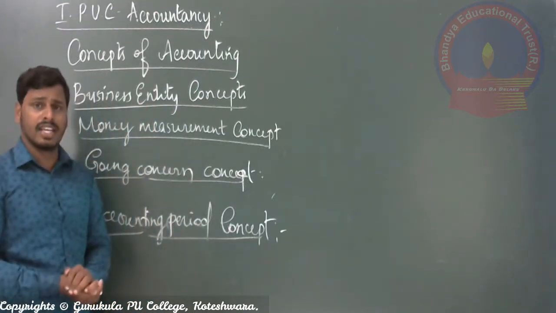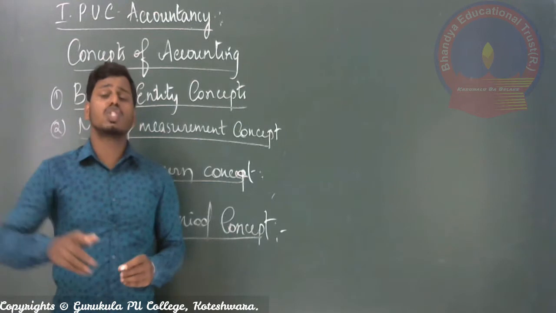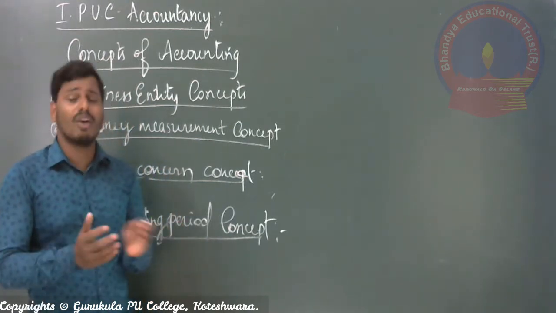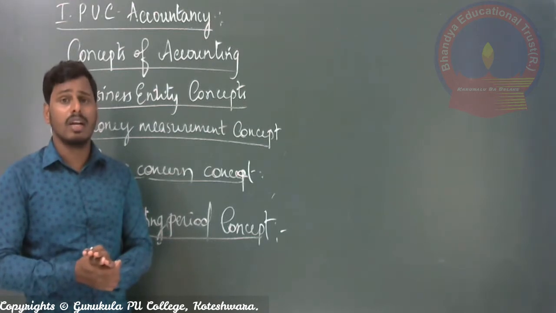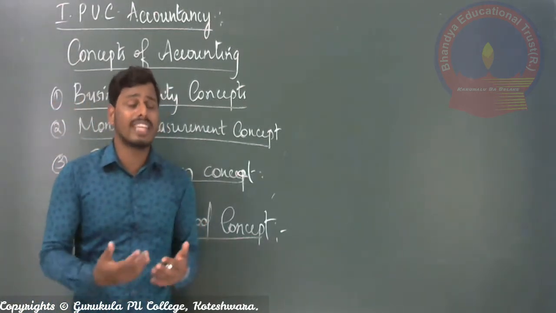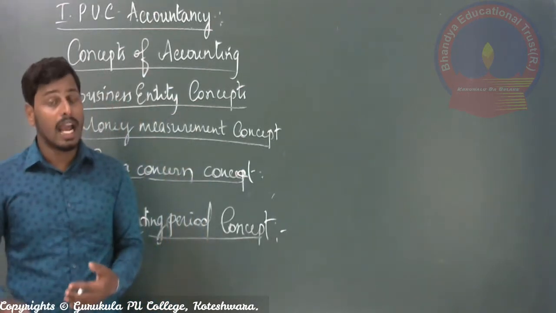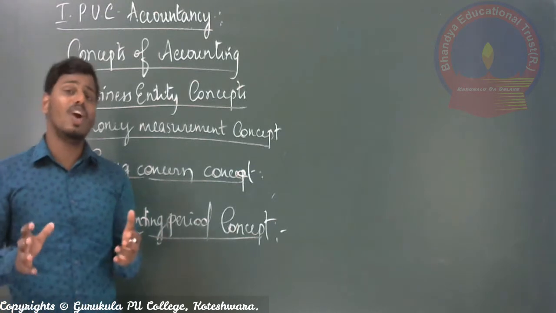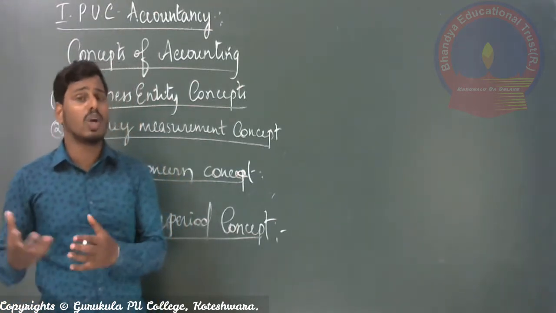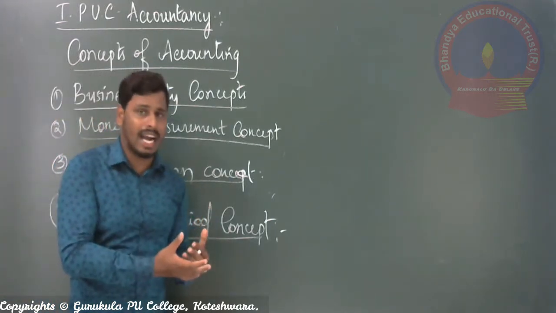But the calculation of profit or loss has to be done with the inclusion of some period of time only. For example, if you calculate profit after 2-3 years, it is very difficult, and also illogical and irrelevant. The amount of profit or loss will be taken as a base for decision making activities.